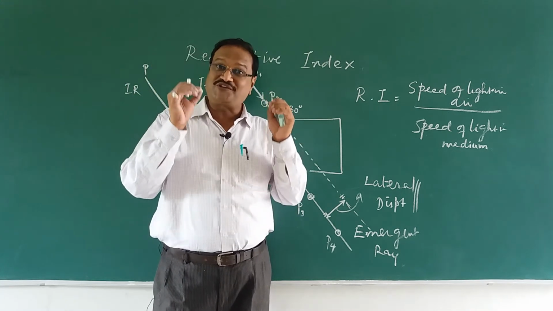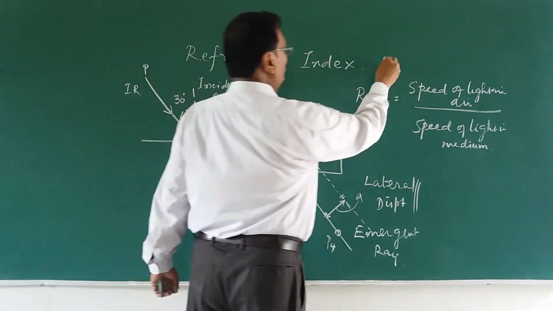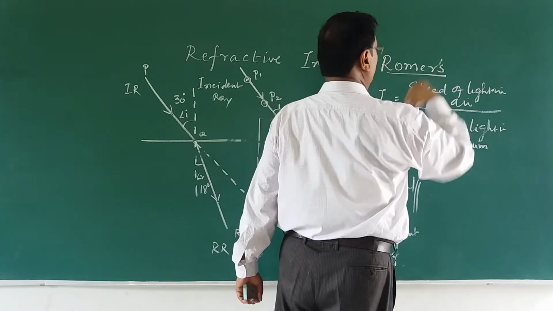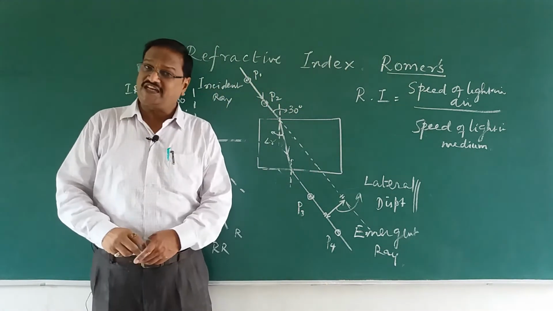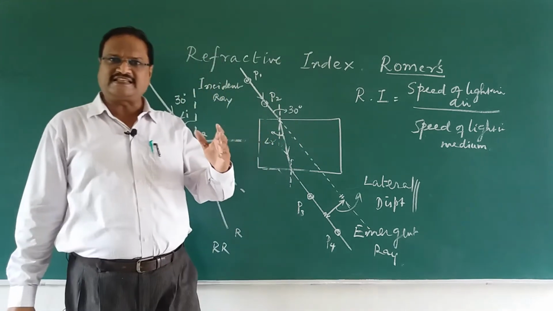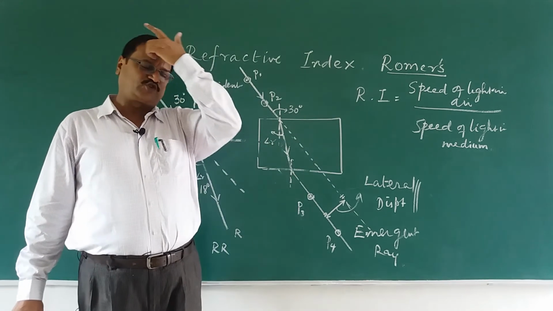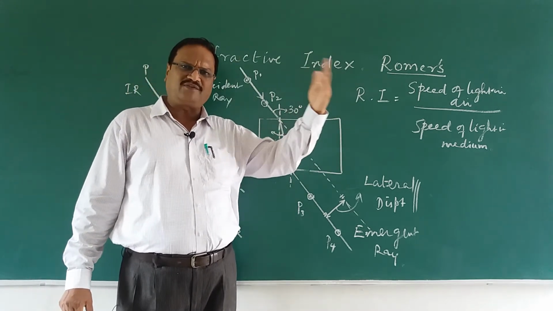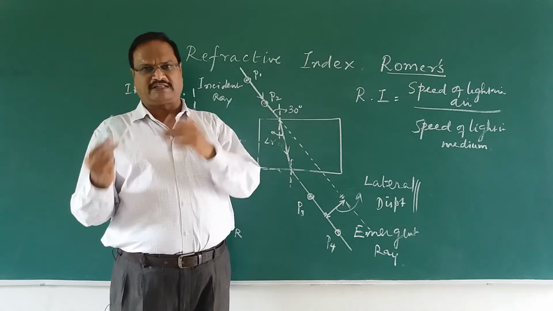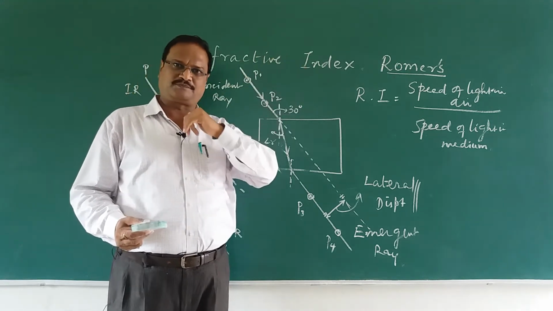You know, the speed of light was first determined by a scientist by the name Romer. Romer's method is the first experiment. And the second one was Michelson and Morley's experiment, they also determined the speed of light. So many people have done it, and the speed of light can be determined by different methods. But that is not in our syllabus. In higher level physics you will learn.